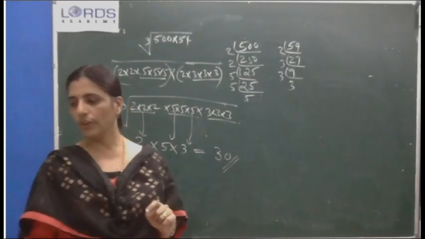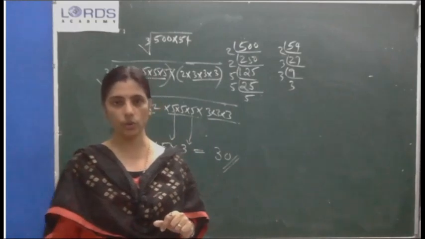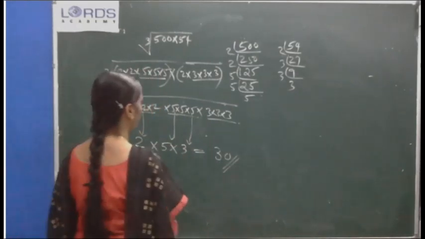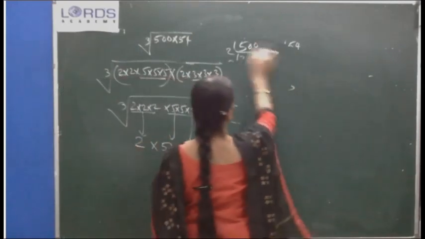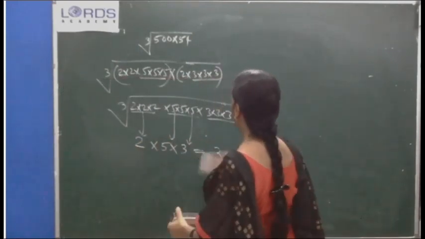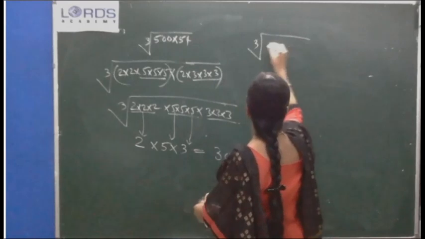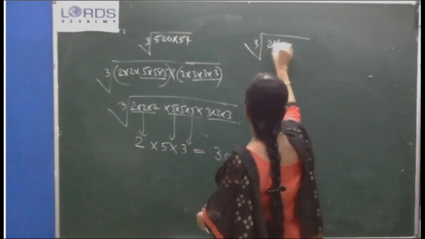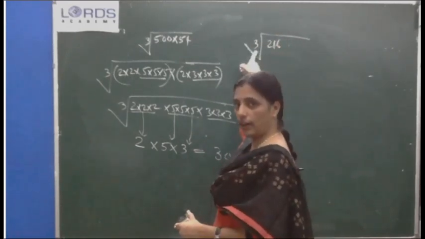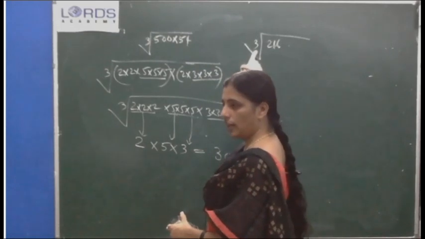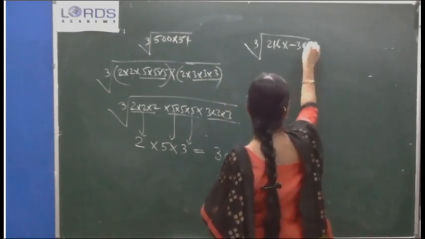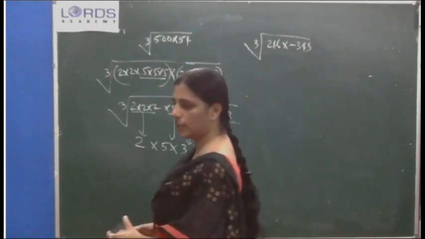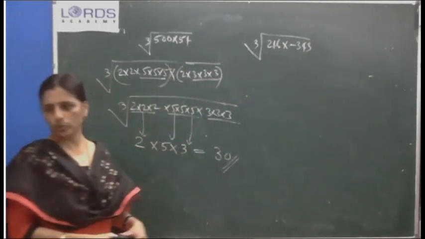Next question, find the cube root of 216 into negative 343. You have to write it inside the radical sign. Find the cube root of 216 into negative 343.